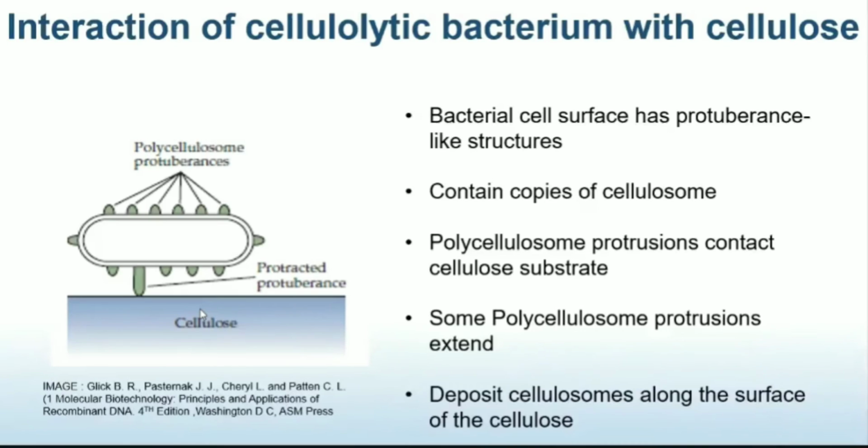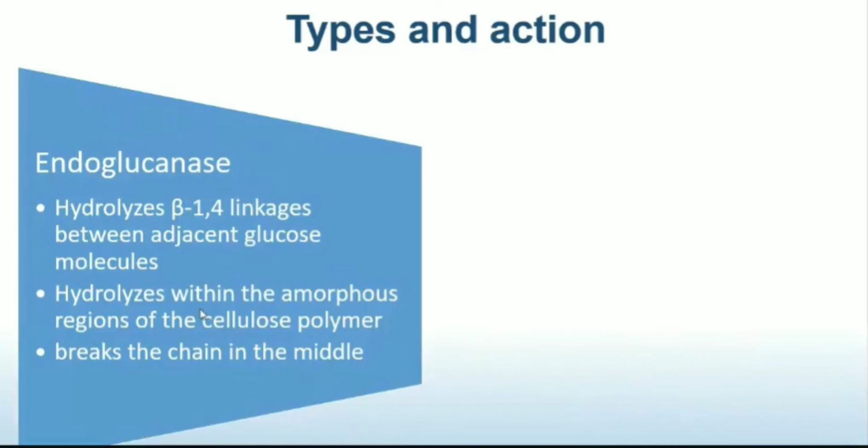After seeing the structure, now let us move to the actual enzymes which are present in this cellulosome complex, and we'll also see their mode of action. So the first enzyme which is present is the endoglucanases.